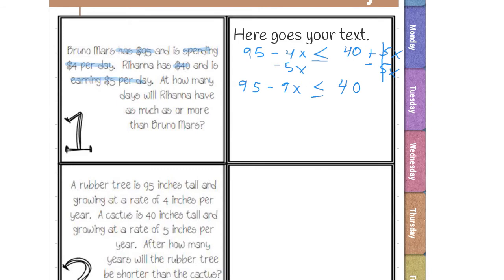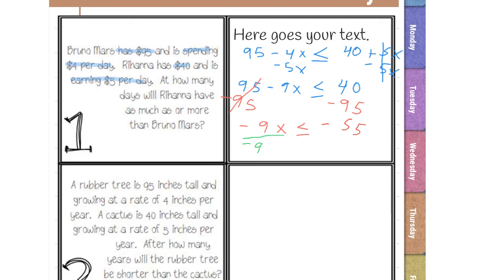Now we need to get all of our numbers on the other side. So I'm going to subtract 95 on both sides. And then I get negative 9x. The sign stays the same, okay? And 40 minus 95, well, that is negative 55. Now, we almost have all of our numbers on one side, but we still need to move that negative 9. So that's negative 9 times x. So we're going to undo that operation. So we're going to divide by negative 9.